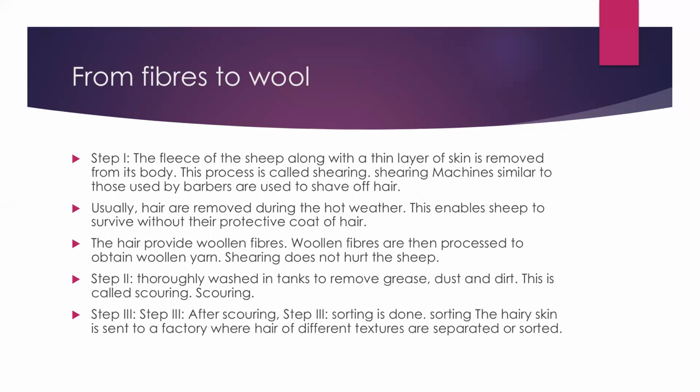From fibers to wool. Step 1. The fleece of the sheep, along with a thin layer of skin, is removed from its body. This process is called shearing. Shearing machines, similar to those used by barbers, are used to shave off hair. So basically, shearing is when the hair of the sheep is removed along with a thin layer of skin. Usually, hair is removed during the hot weather. This enables sheep to survive without their protective coat of hair.